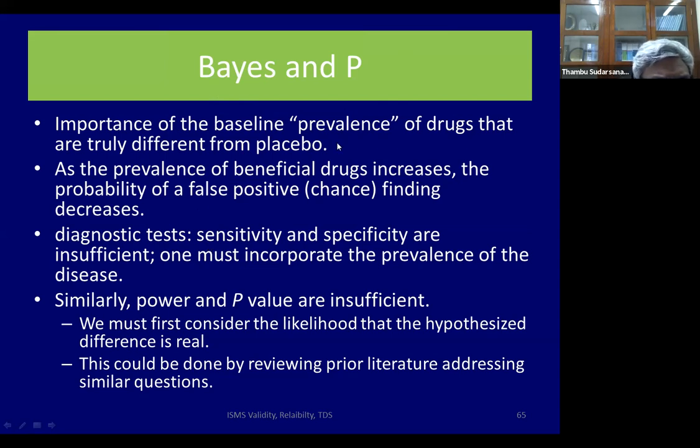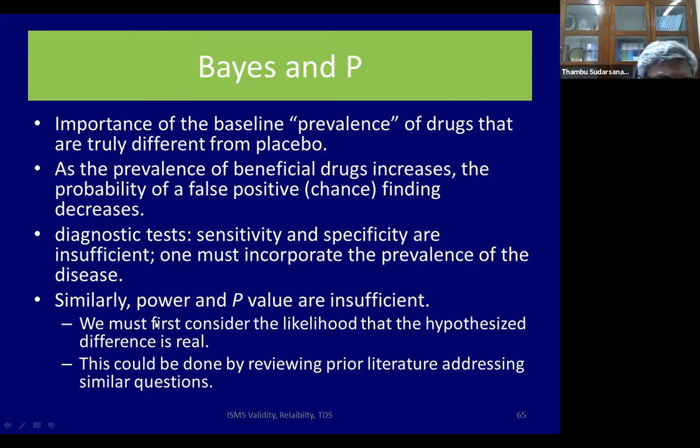So the importance of a baseline prevalence of drugs that are truly different from placebo. Here we said is 10% probability that drugs may work. As the prevalence of a beneficial drug increases, the probability of a false positive finding decreases. So in diagnostic studies, sensitivity and specificity are insufficient. We must incorporate the prevalence of the disease. Similarly, power and p-value are insufficient. We must consider the likelihood that the hypothesized difference is real, and this could be done by reviewing the prior literature.